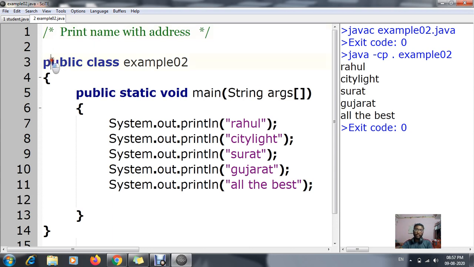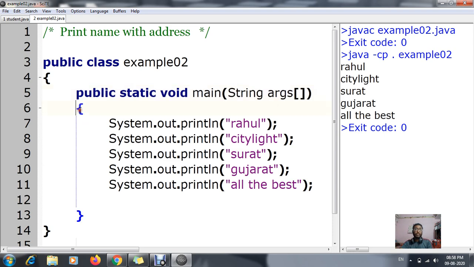First of all, I have declared a class, which is known as a public class, and the class name is example02. This file name should be saved as example02 only, with no space. Then I've used the starting block. Then I declared the string argument, by using the command public static void main String args. I have to use String with capital S. S should be a capital letter. In case you write it in small, it will show an error.